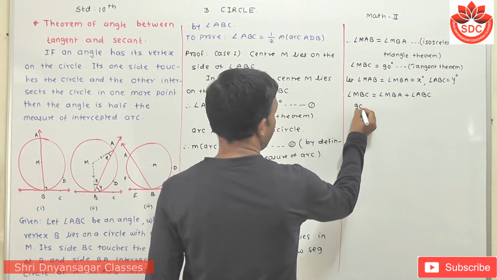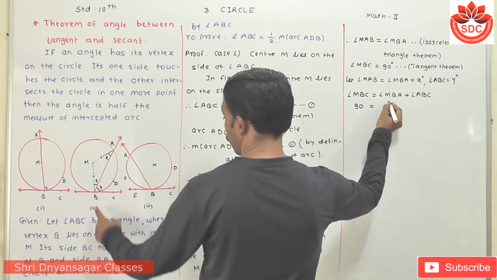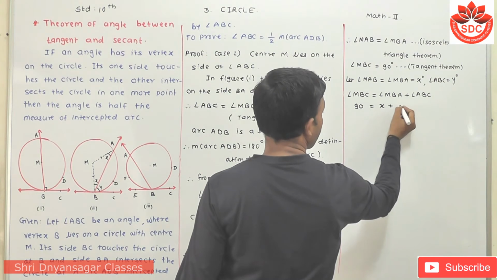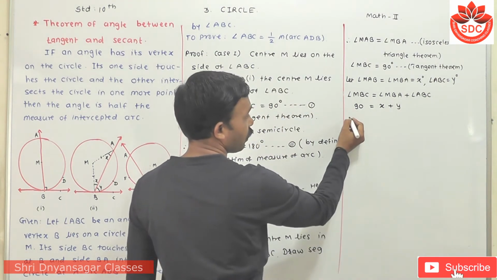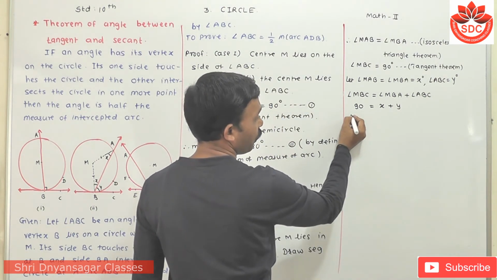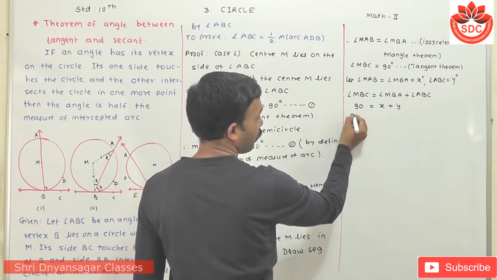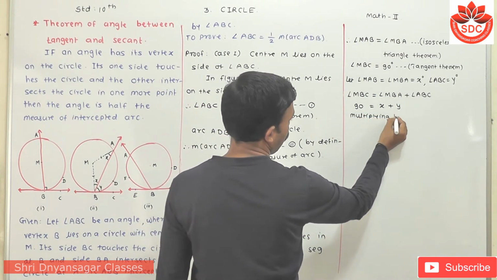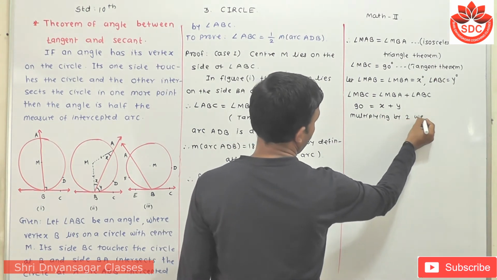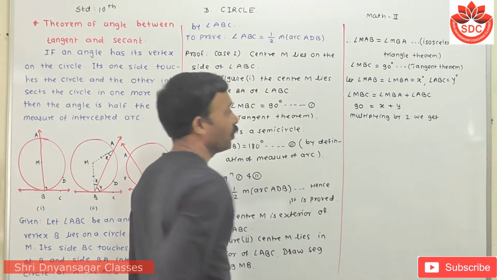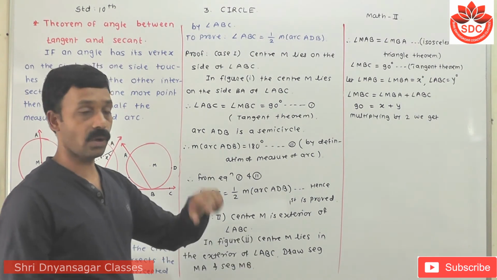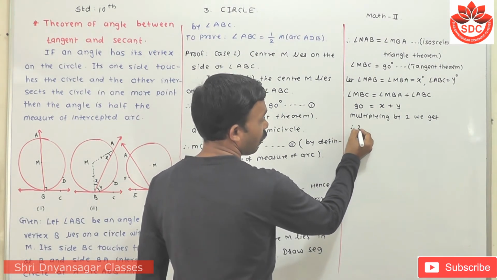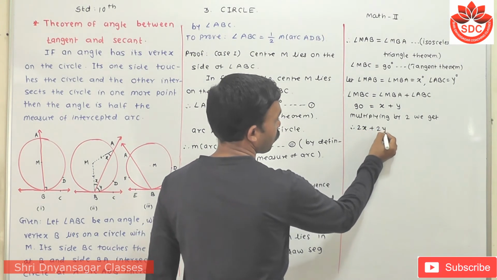So MBC, which is 90 degrees, is equal to x plus y. Now we multiply it by 2, because we use this equation to solve the next point. So first multiply it, we get twice x plus twice y.